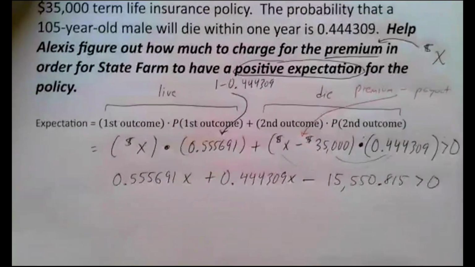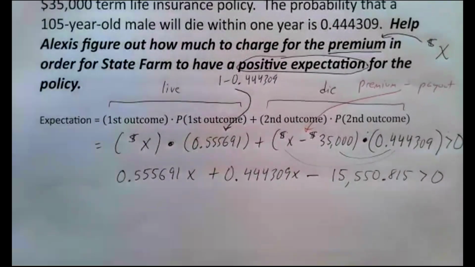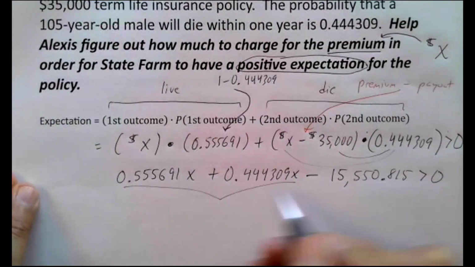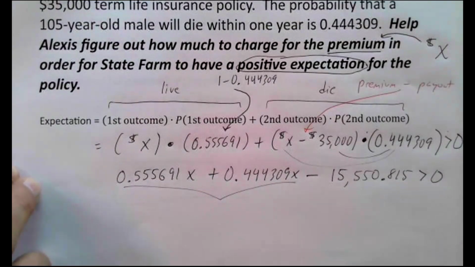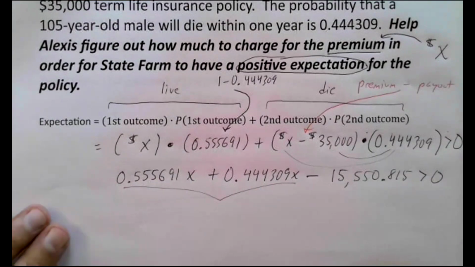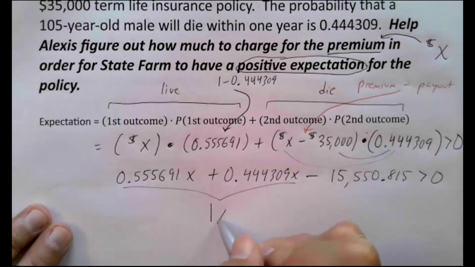Let's keep going with the math here. These are like terms. We can add those like terms because they both involve X. Go ahead and add up the coefficients. Add up the 0.55 number with the 0.44 number and see what you get. And when you do that, you actually get 1.